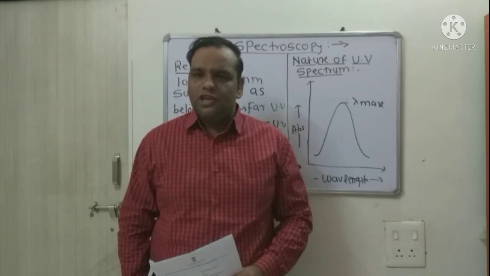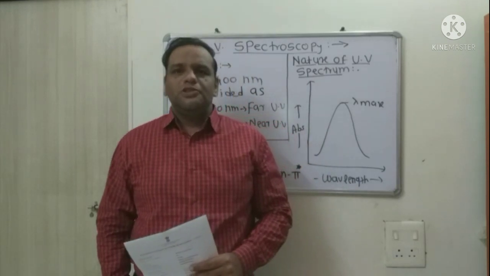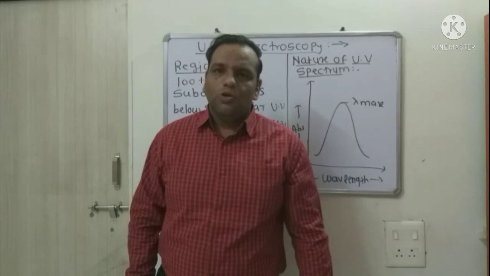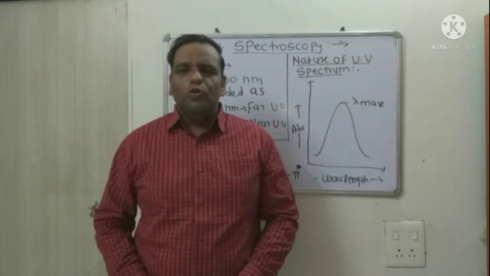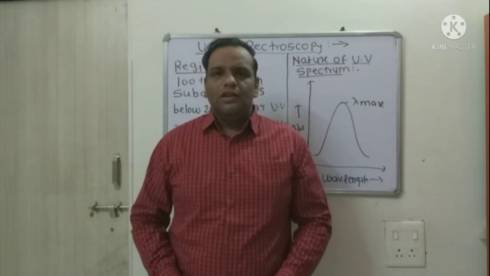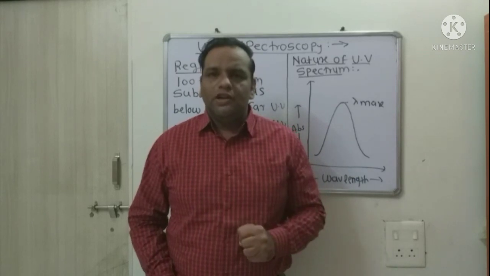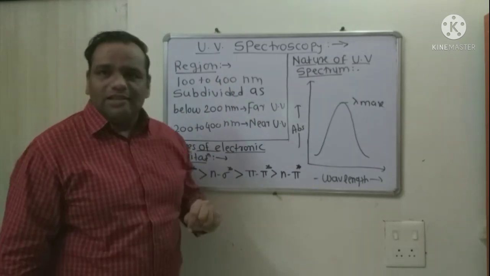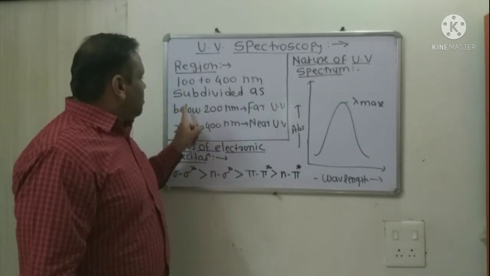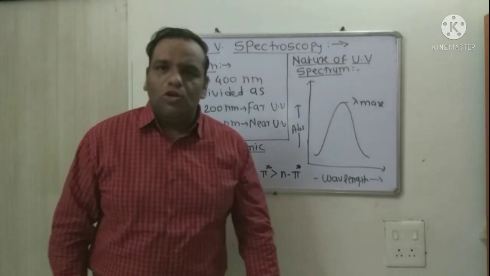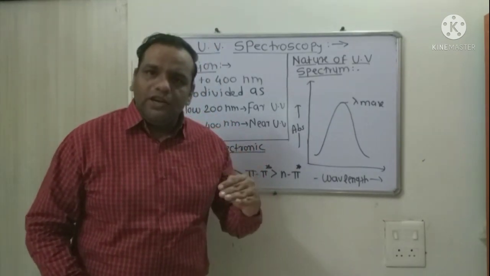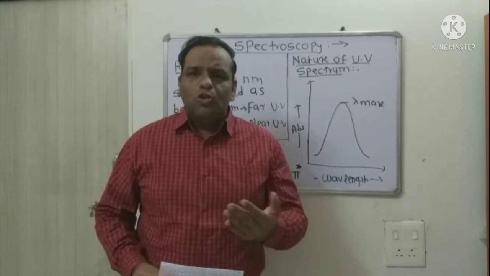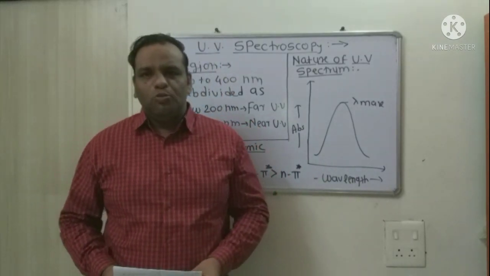My topic for today's presentation is UV spectroscopy, that is ultraviolet spectroscopy. We all know that the UV region is in between 100 to 400 nanometer. It is subdivided into two classes: 100 to below 200 nanometer is called the far UV region, and 200 to 400 nanometer is called the near UV region. So what actually happens in ultraviolet spectroscopy?